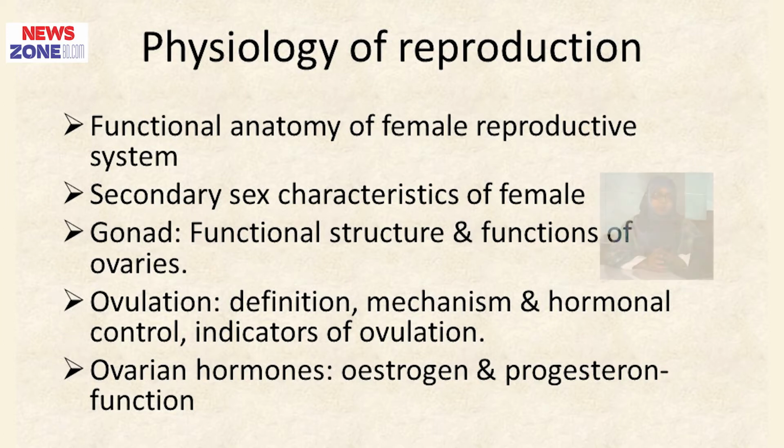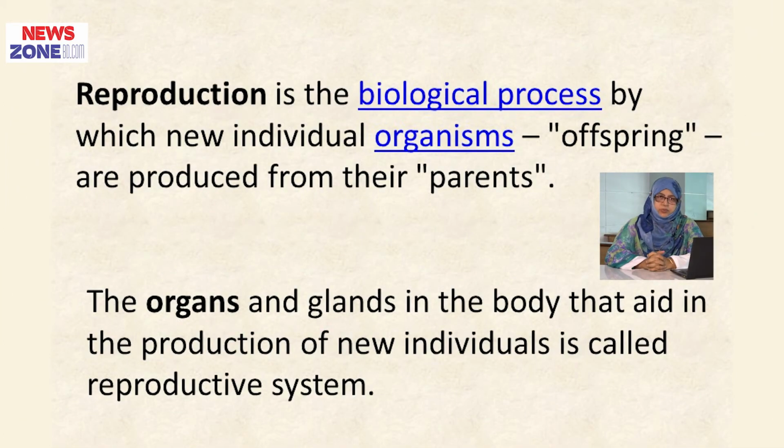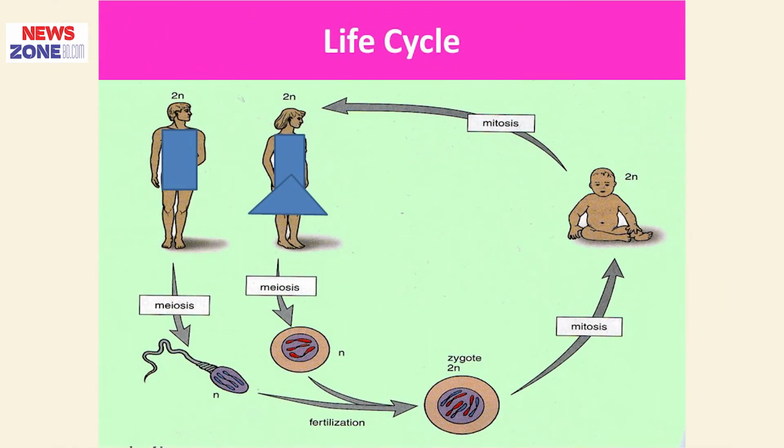Now, what is reproduction? Reproduction is the biological process by which new individual organisms or offspring are produced from their parents. The organs and glands in the body that aid in reproduction of a new individual are called the reproductive system. This is the figure showing the human life cycle.